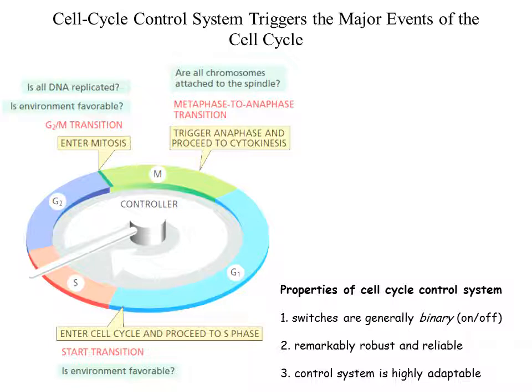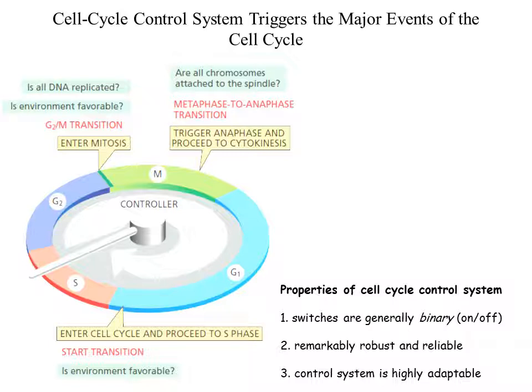When they find the environment is not favorable, DNA replication has not been properly done, or the things required for DNA replication are not synthesized yet, then it will switch off and it will not allow the cell to enter into the next phase.